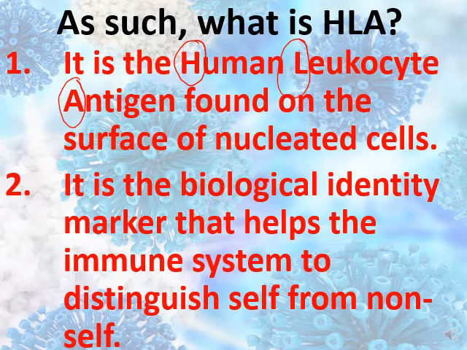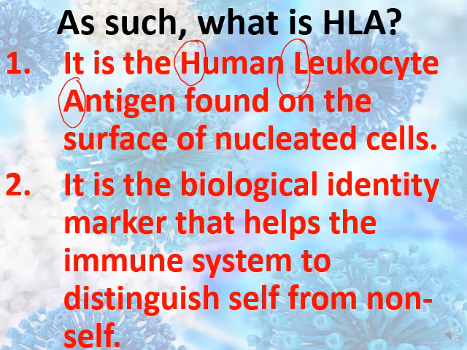How can we determine that this player belongs to Real Madrid on the field? By having the logo of Real Madrid and the shirt of Real Madrid. Having the logo of Real Madrid, you can know that this player belongs to Real Madrid. Having the logo of Barcelona, you know that this player belongs to Barcelona. So HLA is like the logo.